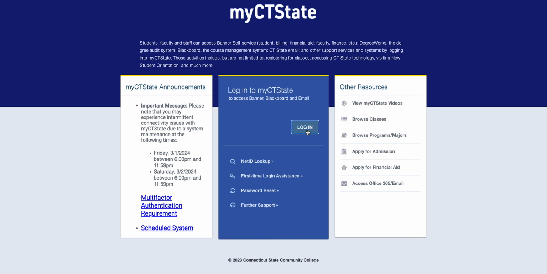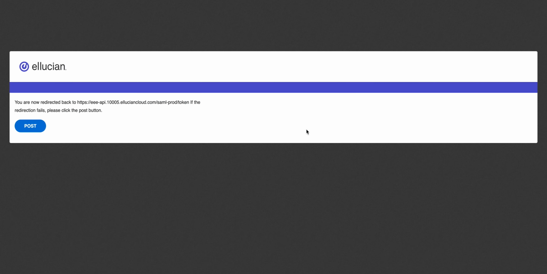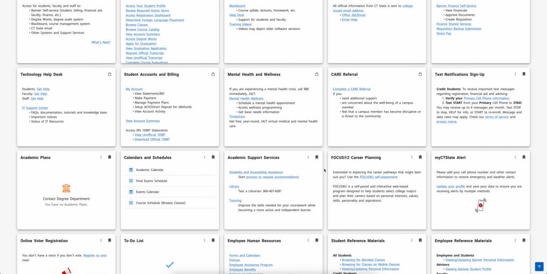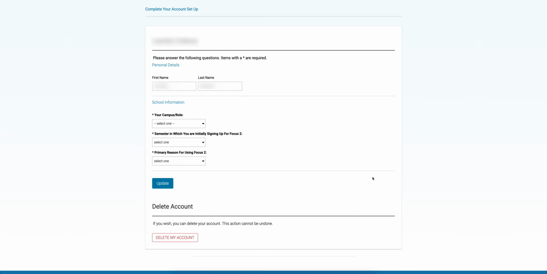First, log in to MyCTState. Next, scroll down and click on the Focus 2 Career Planning tile. When you log in for the first time, you should get this screen. From the Your Campus/Role menu, select your home campus.